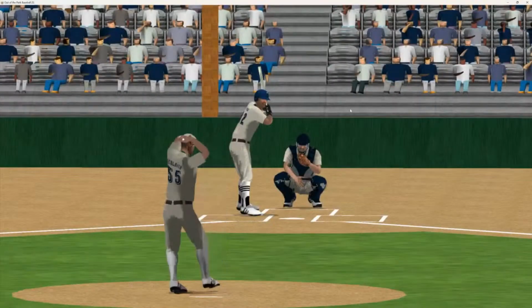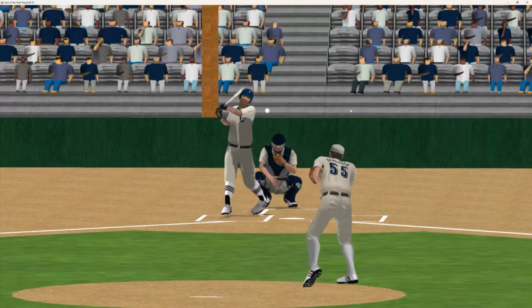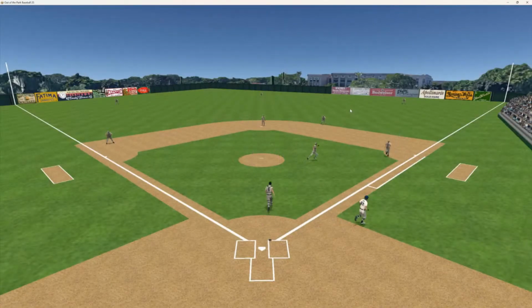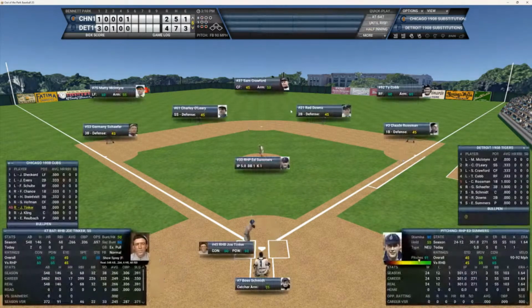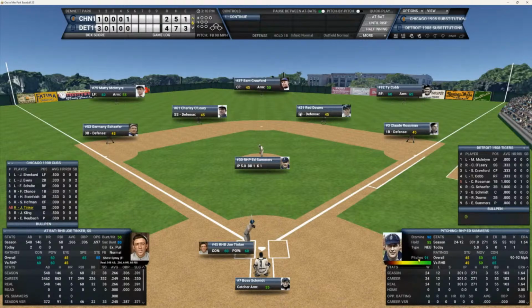Here's the 1-0 pitch to Cobb. And that ball is hit high in the air. Johnny Kling makes the catch for out number 3. So the double play erases the runner. And we go to the top of the 6th. It's still 4-2. You got Tinker, Kling, and Reulbach due up here.